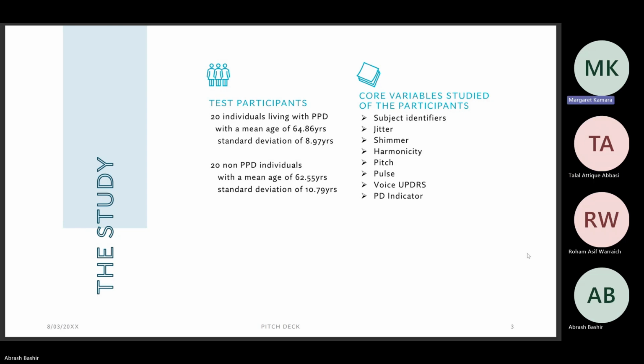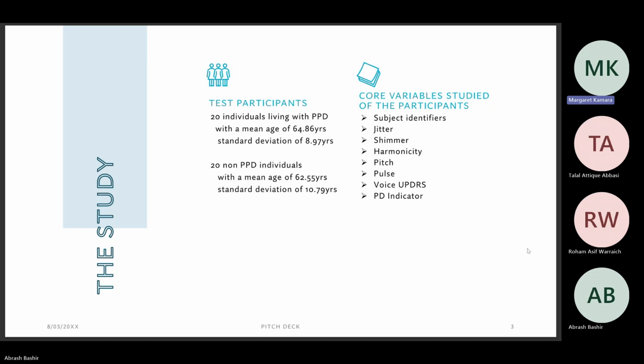The mean age of the participants with PD was 64.86 years old, with a standard deviation of 8.97 years, whilst non-PD patients had a mean age of 62.55 years old, with a standard deviation of 10.79 years.